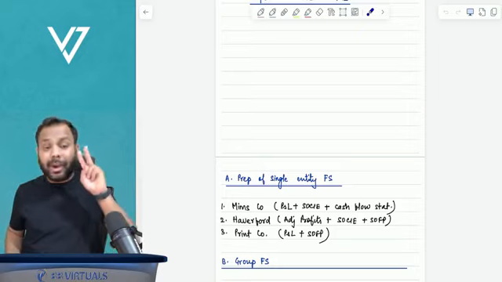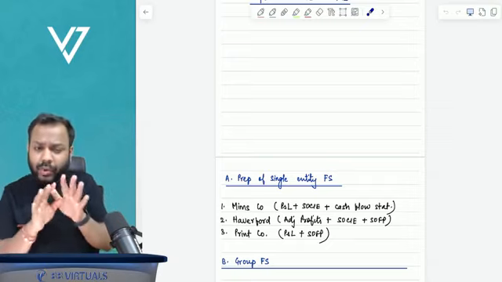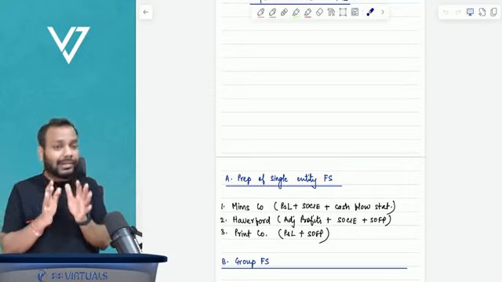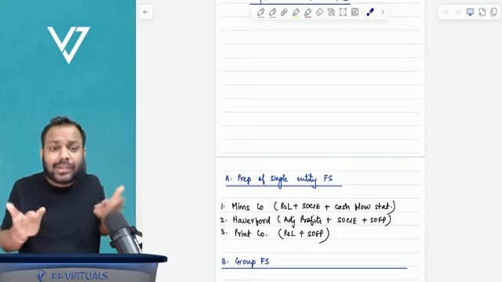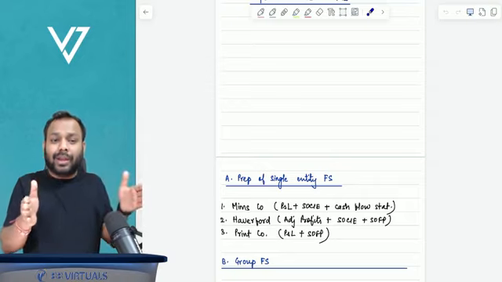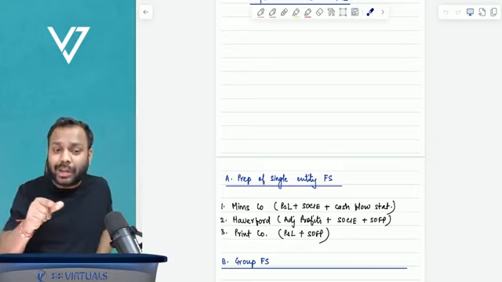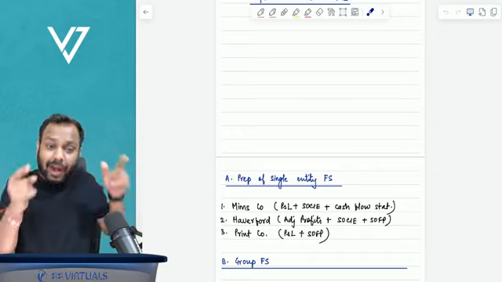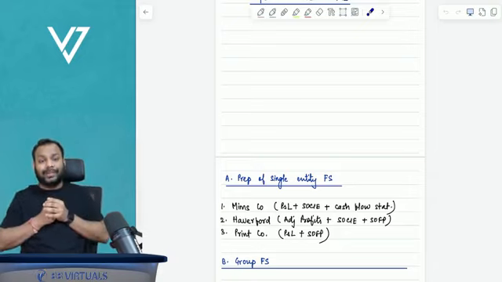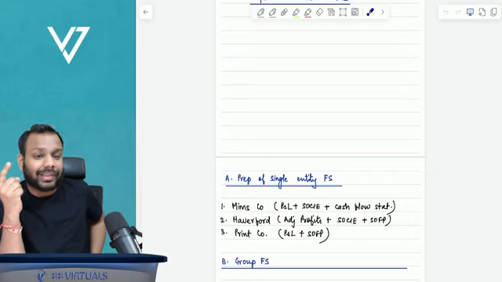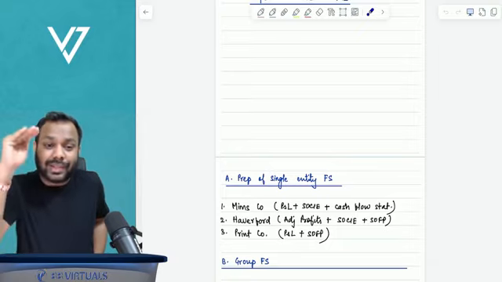Point number two: when you solve these questions, you will definitely make mistakes. Don't be demotivated by those mistakes. Understand, the more mistakes you make in your preparation journey, the better it is. Why? Because the more mistakes you make and write them down, you will not be repeating these mistakes in the exam. The mistakes which you make in your preparation are the mistakes which you repeat in the exam also. But if you make a note of all these mistakes, the chances of making them in the exam reduce considerably.